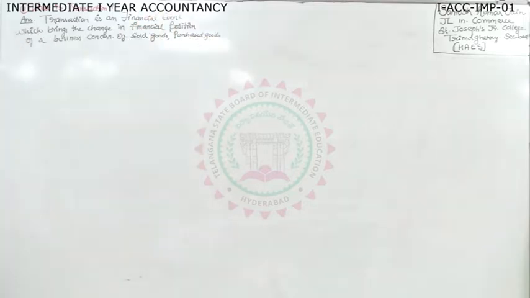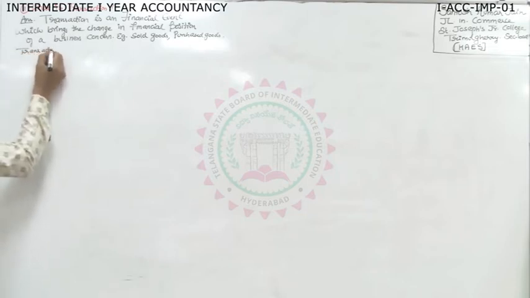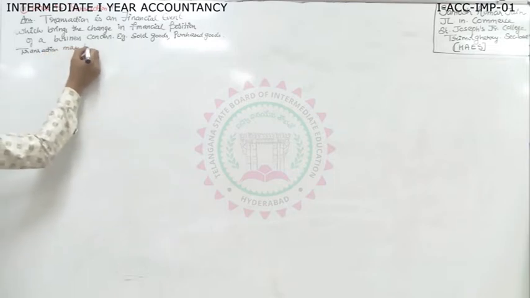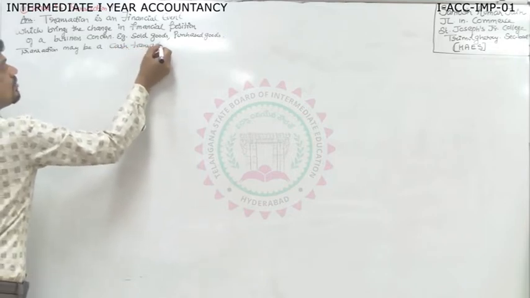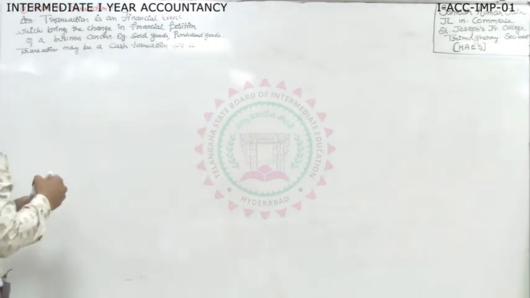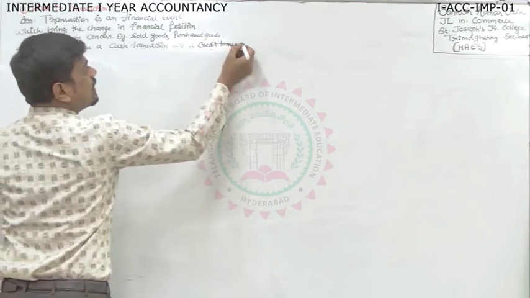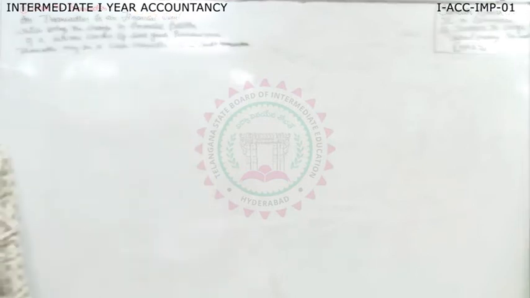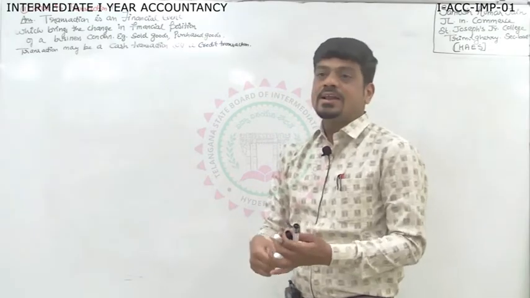If you want to add something to your answer, it's better to write that a transaction may be a cash transaction or a credit transaction. Like this, if you write, you are going to get 2 out of 2. This is question number 1, which we are expecting.